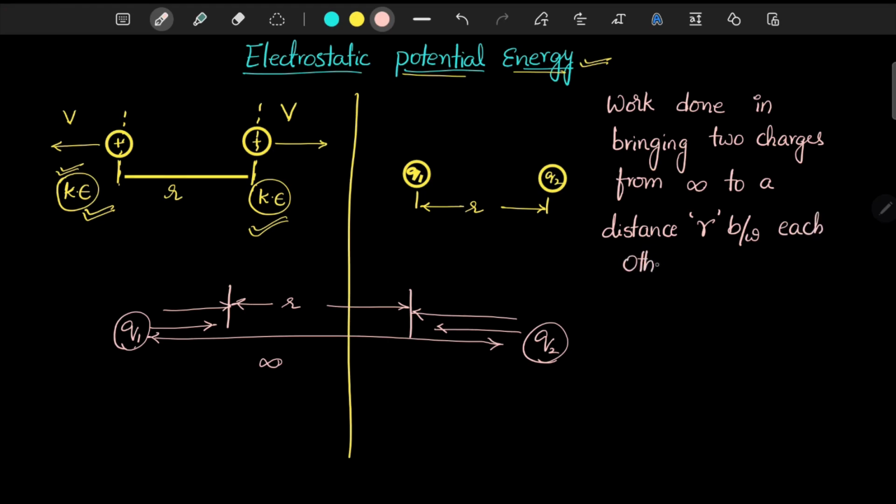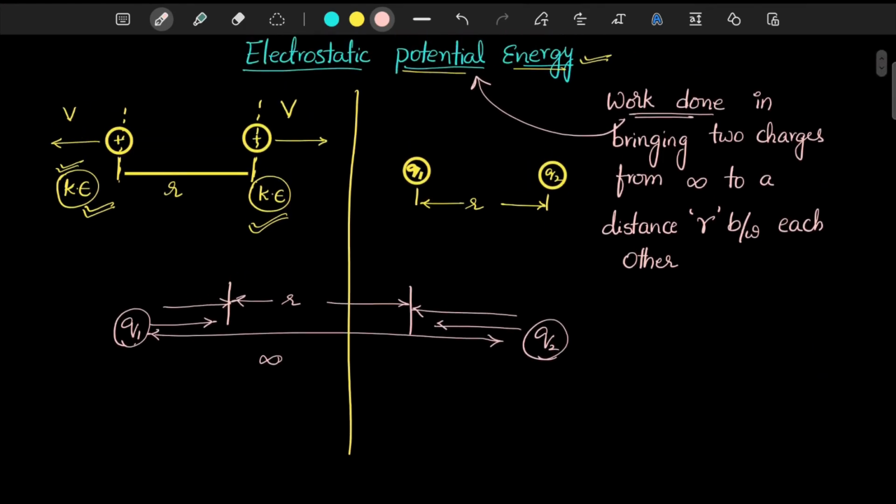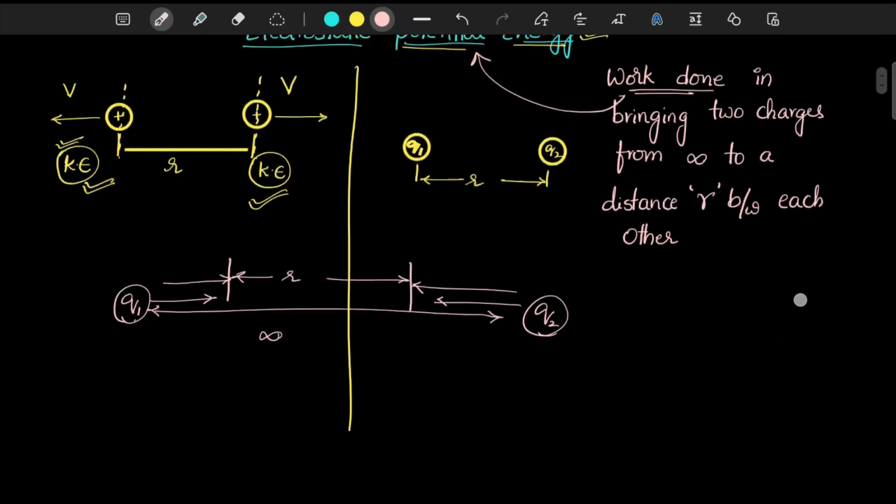That work done, we are calling it electrostatic potential energy. So what is it that I am going to derive now? Listen to this carefully. If you want the definition, you can pause the video and learn that, and then move on.